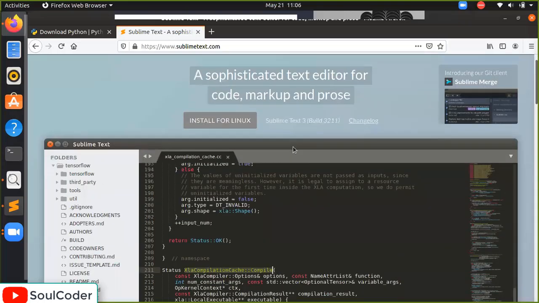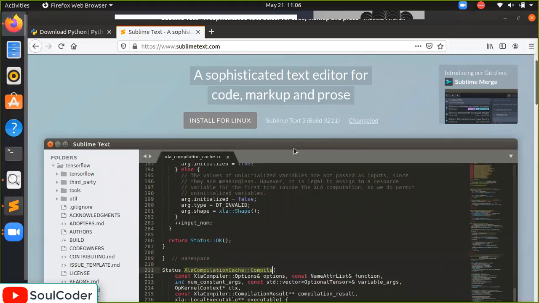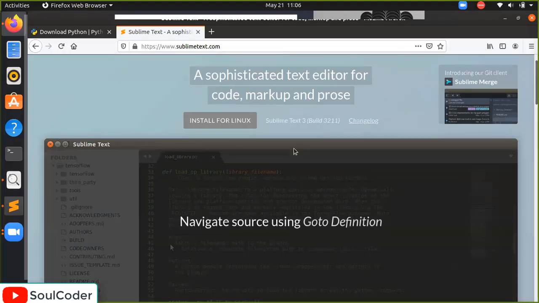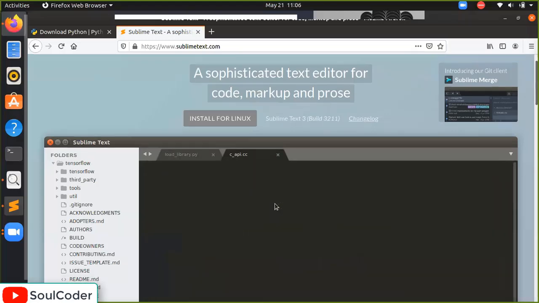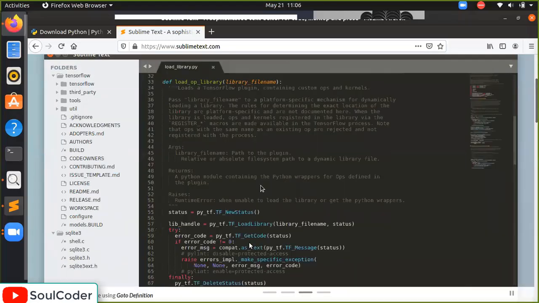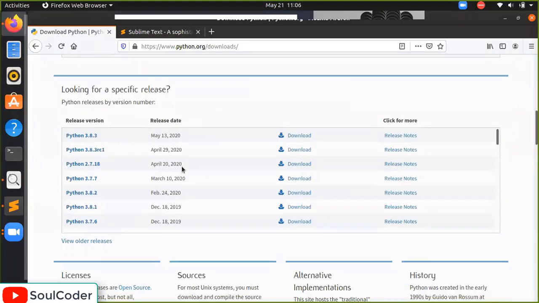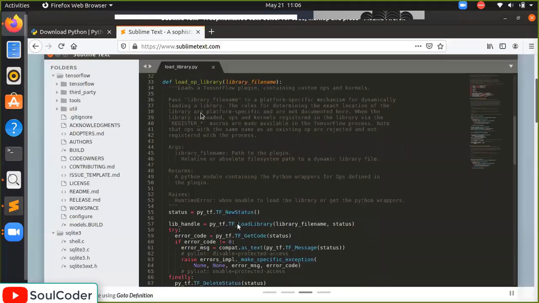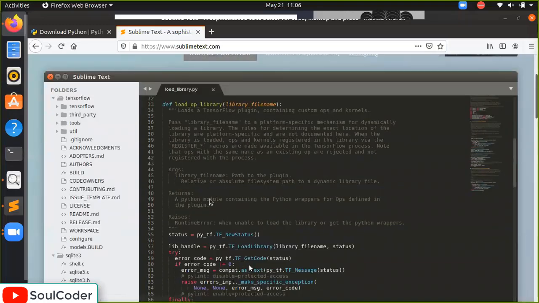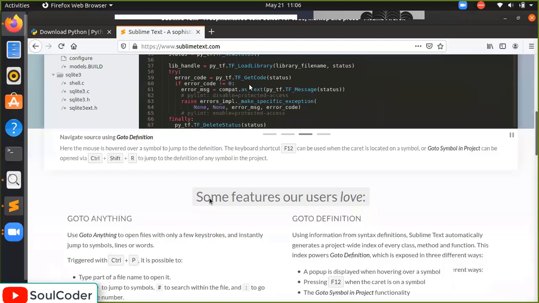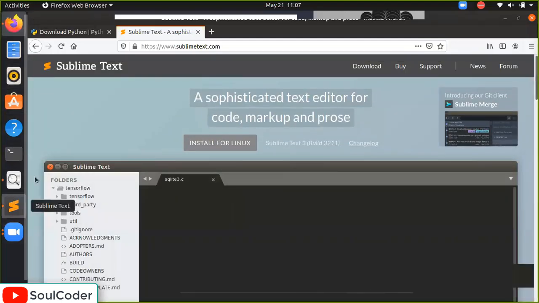So do not stick to any IDE. I would prefer that you understand the basics, and don't worry if you don't understand everything properly. After the session, there will be 30 minutes, so we will solve any personal doubts, if you have any. And still our group is there for any doubts. So for Windows you can download IDLE, and I'm going to use Sublime Text. For Windows also you can download it, and for Linux, which is my Ubuntu distro, I'm going to use it. So let's again visit my Sublime Text.